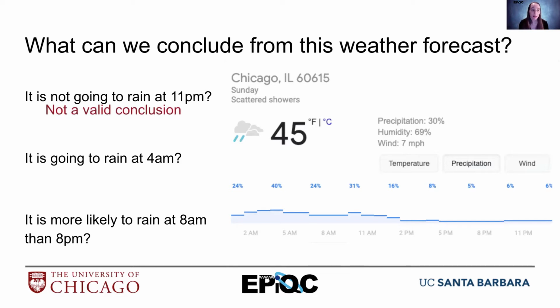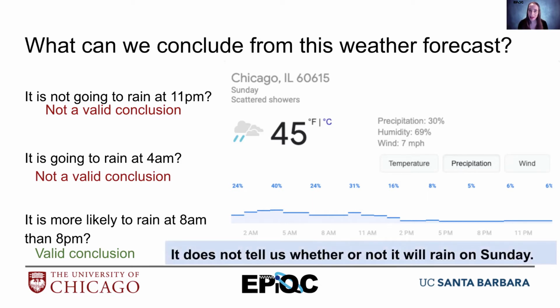So it is not a valid conclusion that it is not going to rain at 11 p.m. It still could rain at 11 p.m. The probability wasn't zero. In addition, we don't know that it's going to rain at 4 a.m. It only has a 40% chance of raining. So it might rain, but it might not. Now, is it more likely to rain at 8 a.m. than 8 p.m.? Why, yes. It is in fact more likely to rain at 8 a.m. than 8 p.m. But notice, being more likely still doesn't mean it's going to happen. So this prediction doesn't actually tell us whether or not it will rain on Sunday.